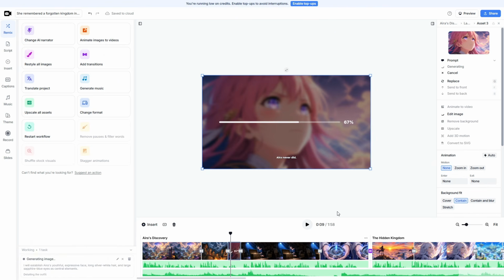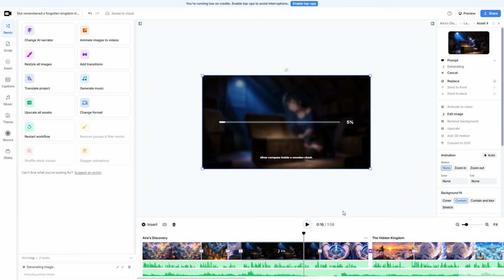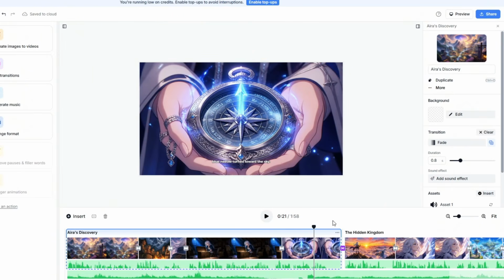And this is exactly why we created a detailed character description with ChatGPT at the beginning. If the result still isn't quite right, you can simply adjust the prompt or regenerate the image. You don't need to edit every scene, just focus on the ones that don't look quite right. Once you've finished editing and you're completely happy with the video, we can move on to exporting it.